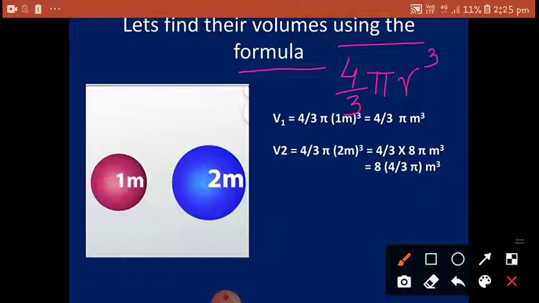So now when I substitute the value of r here, that is, first for the first sphere 1 meter, what do I get? I get 4 upon 3 pi into 1m cube. In place of r I write 1m. So I get 4 upon 3 pi meter cube. For the second sphere, I write the value 2m in place of r. So what do I get? I get 4 upon 3 into 8 pi meter cube. Now if I take this 8 out, I get 8 brackets 4 upon 3 pi meter cube.